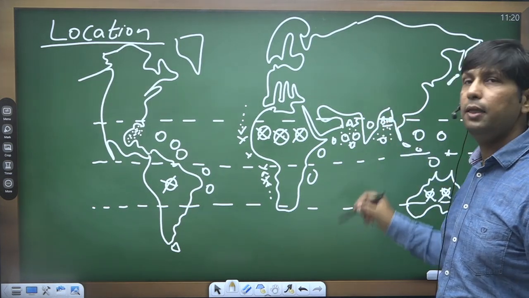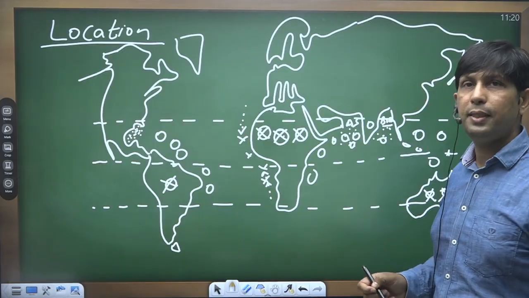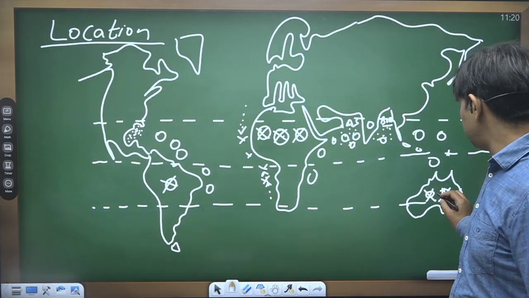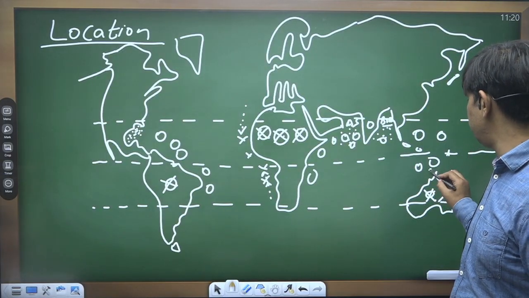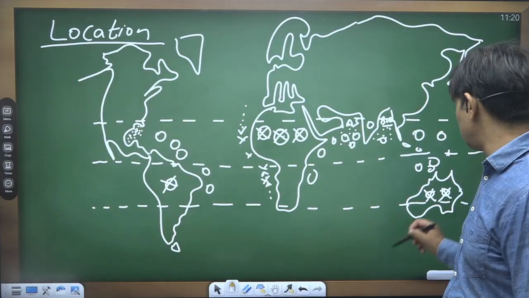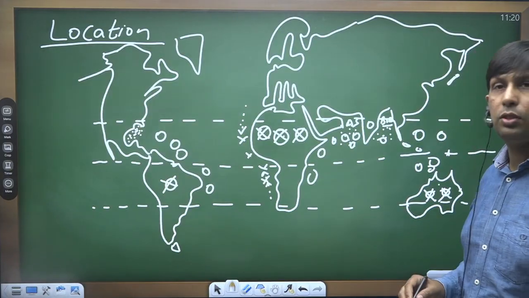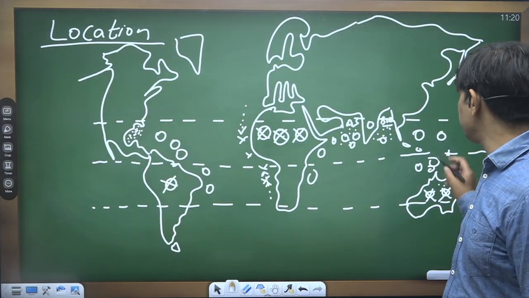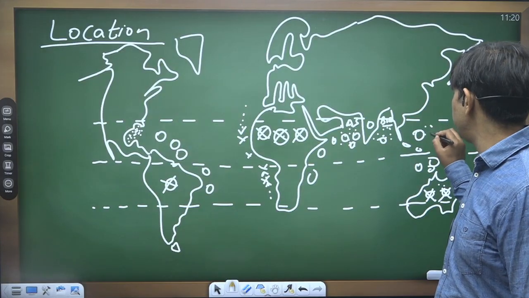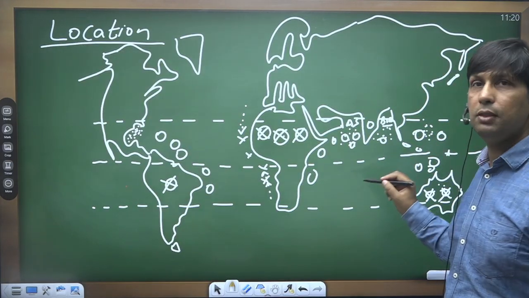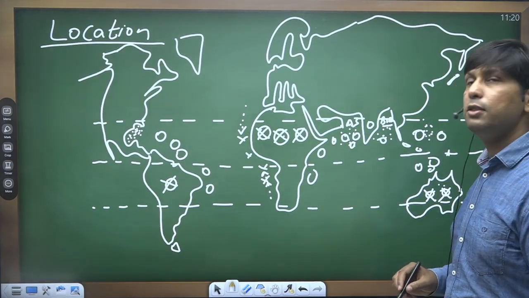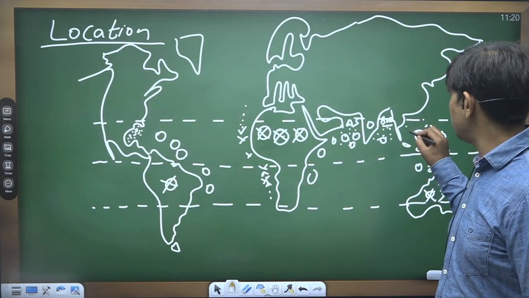Over this part it is known by the name cyclone. This is Australia, where we can witness the formation of cyclones. There Australia has given the name Willy Willy. This is the region of the Philippines, which has a different name, Baguio.